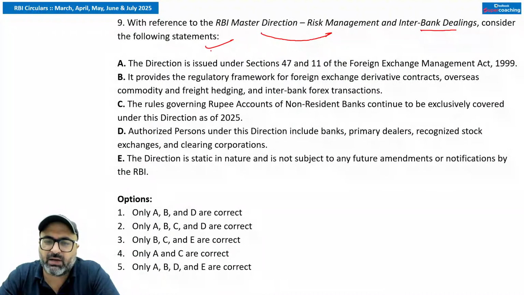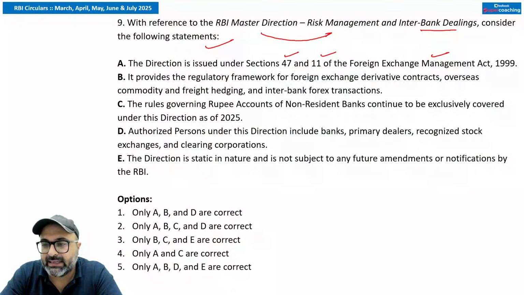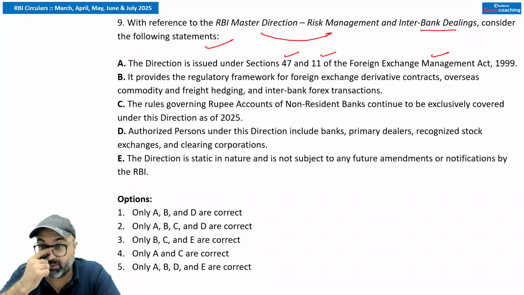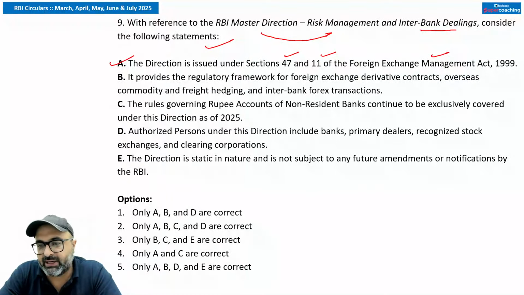Then we have rupee account of non-resident banks, interbank foreign exchange dealings and authorized person related authorizations were given in this particular direction. Now let's find out which all statements are correct. The direction is issued under section 47 and 11 of Foreign Exchange Management Act 1999. So section 47 gives RBI power to make regulations and section 11 empowers to issue the directions to the authorized person. So that is correct.